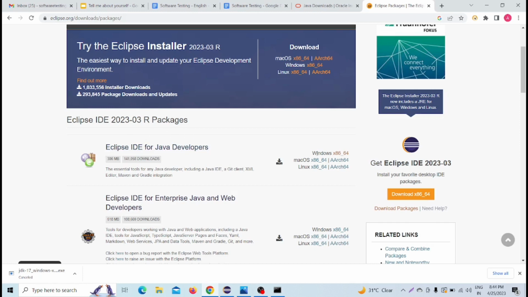Now here we can see that we can download it for Windows, for Mac, and for Linux. As I am using Windows, I will click on that. If you are using Mac, then you have to click on that. If you are using Linux, then you have to click on that. So now I am clicking on Windows x86_64.